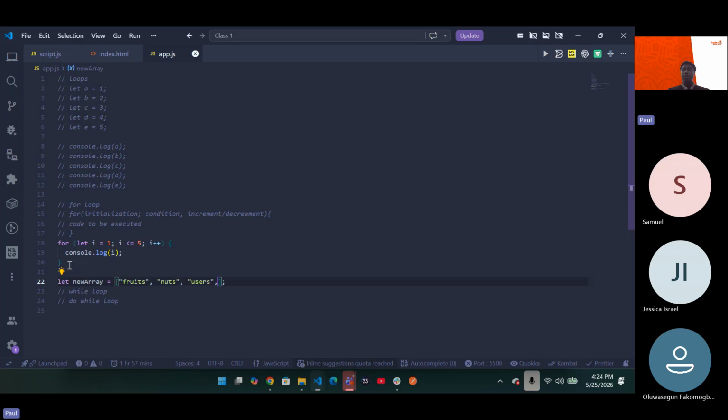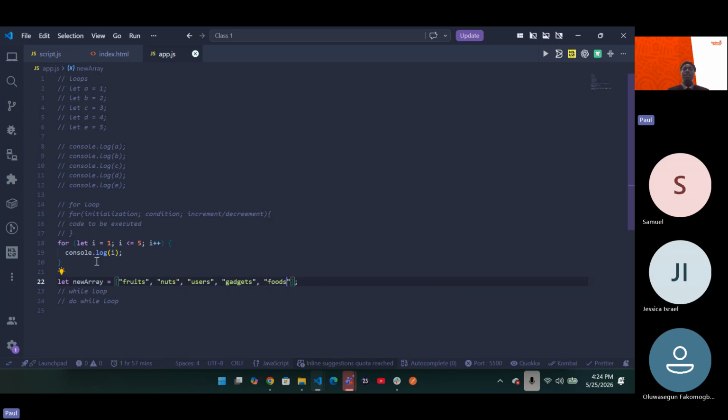All of these things can be objects. You can have an object of fruit, object of nuts, object of users. Let's say gadgets, and let us have the last one, which is going to be foods.